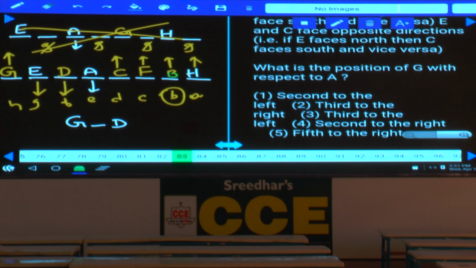Then question number 83. What is the position of G with respect to A? G with respect to A is facing south and G is south to the right. G is south to the right and it is given in choice 2.